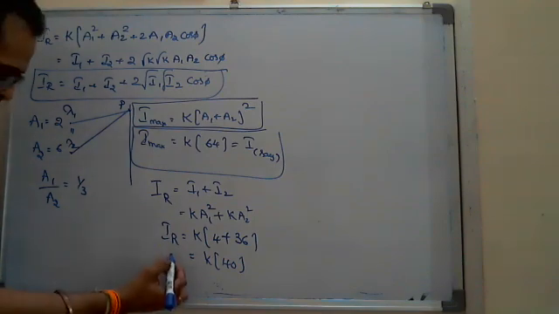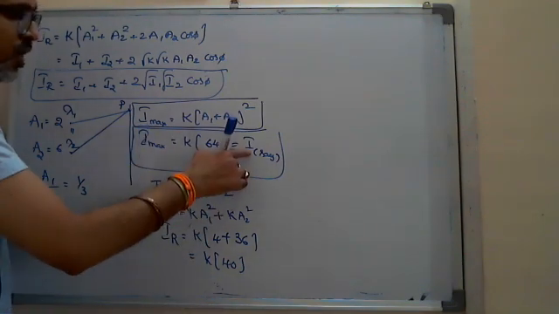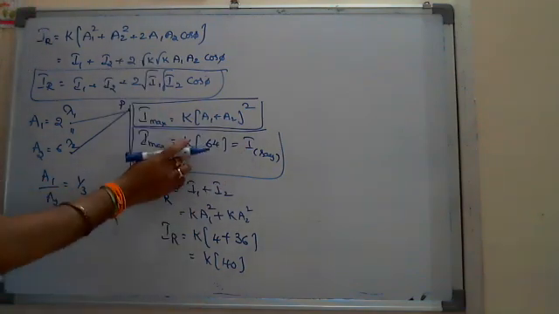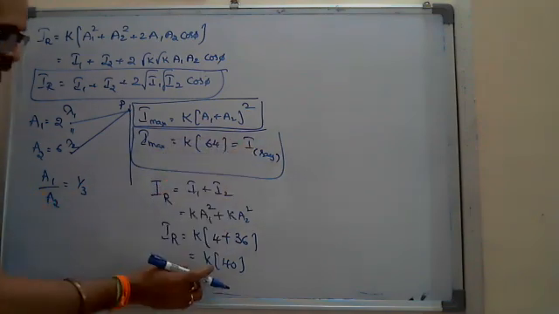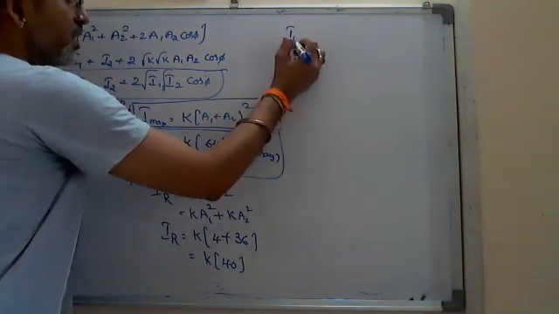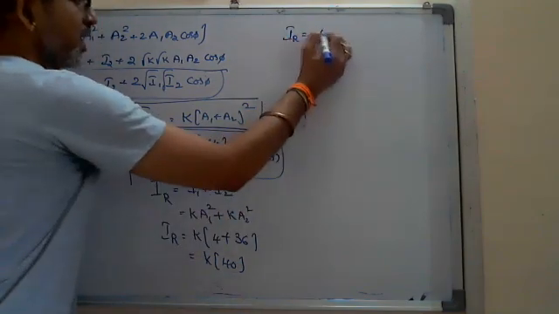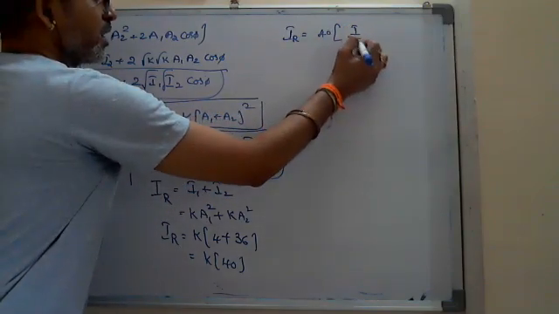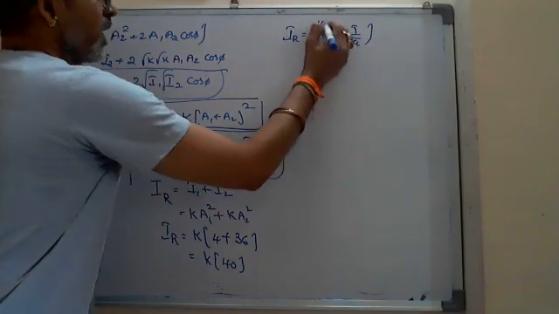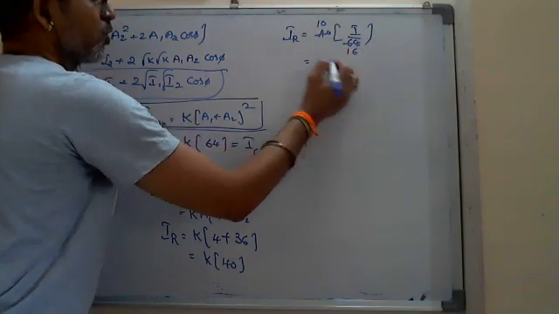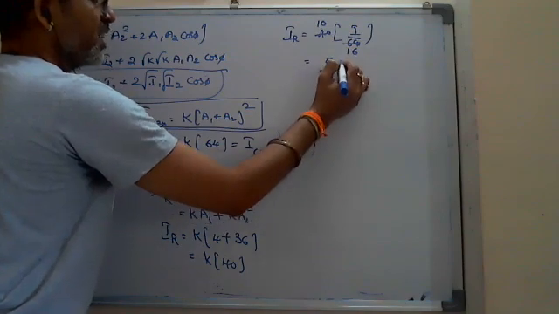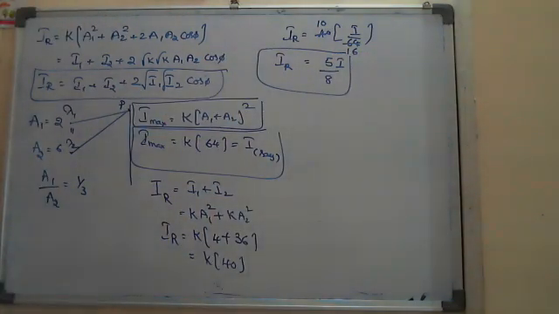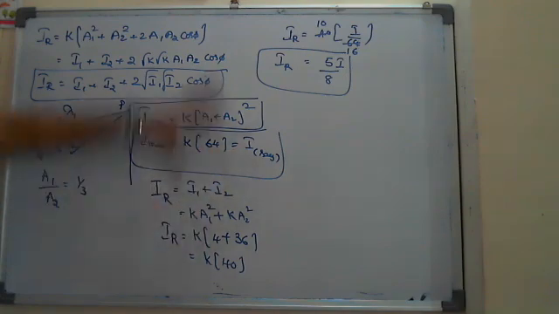So this resultant intensity he is asking in terms of I, where I maximum is given as I. So K is equal to I by 64, that I substitute here. The resultant intensity is equal to 40 into I by 64. So I will get 5 by 8 into I. Look at here, the resultant intensity is not equal to I if the sources are incoherent.